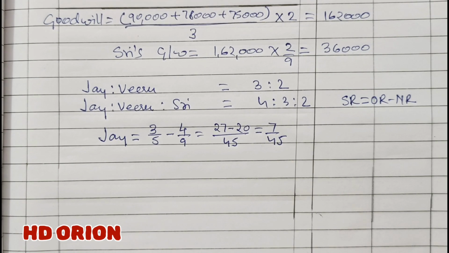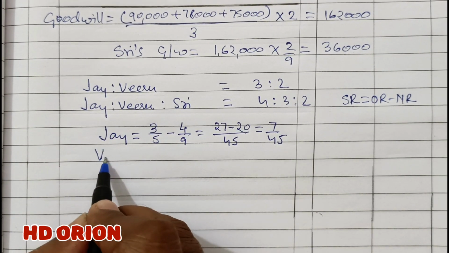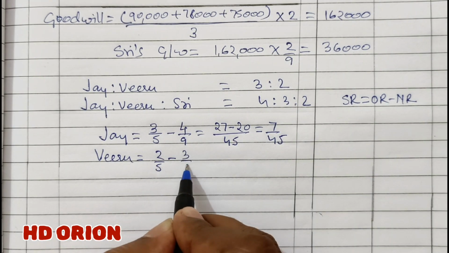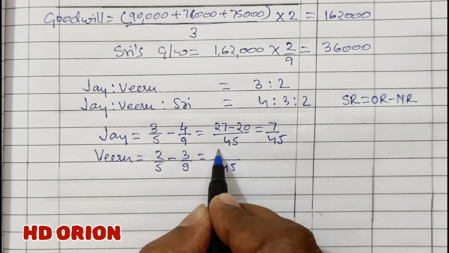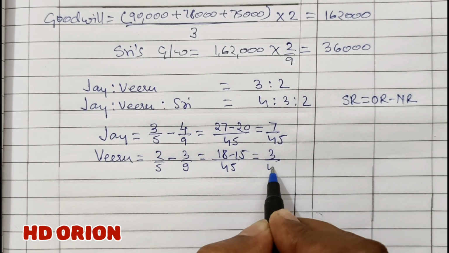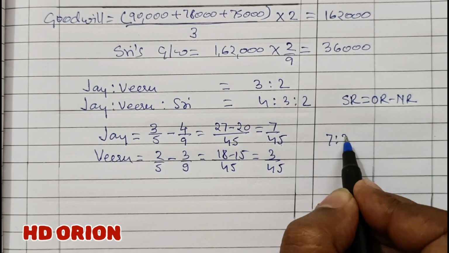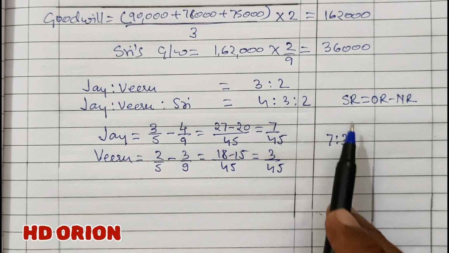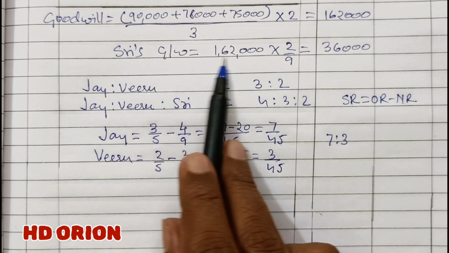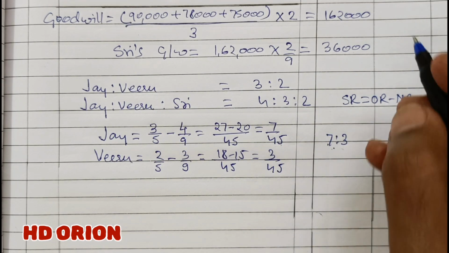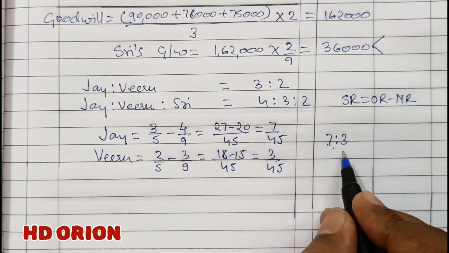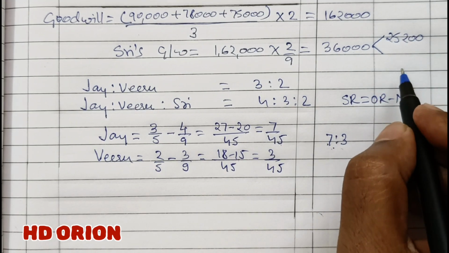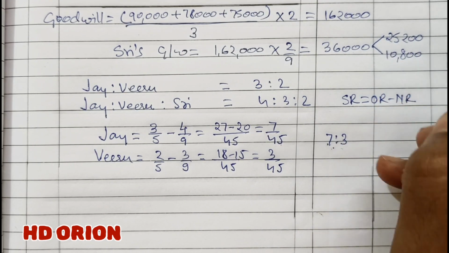And for Viru, old ratio is 2/5 minus new ratio is 3/9. LCM is 45. 18 minus 15, that is equal to 3/45. Because the denominators are same, the numerators are the sacrificing ratio, that is 7:3. So Sri's goodwill treatment will take place in this ratio. When you break this in sacrificing ratio, J will get an amount of rupees 25,200 and Viru will get an amount of rupees 10,800.